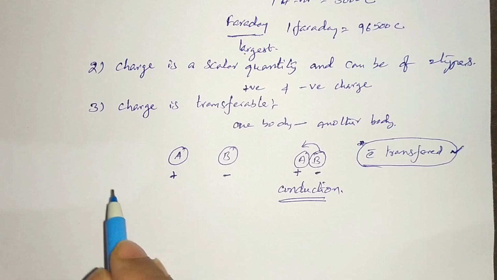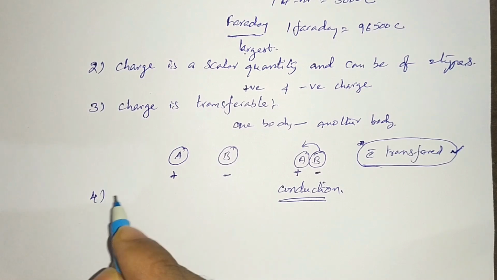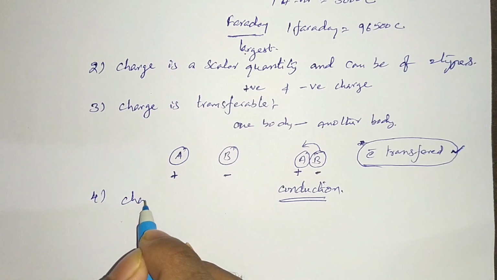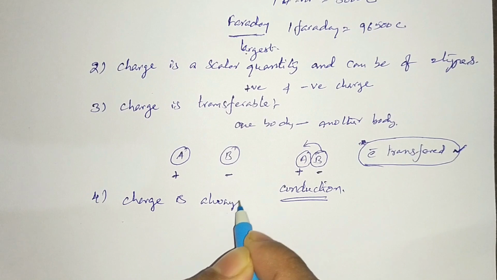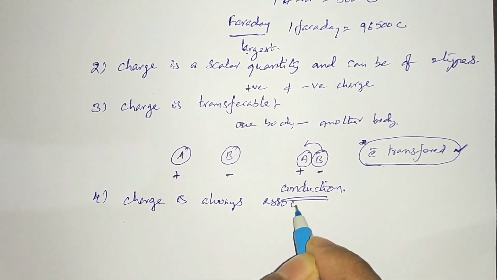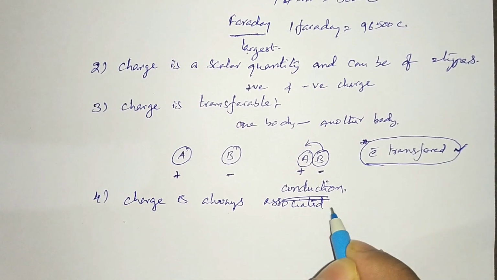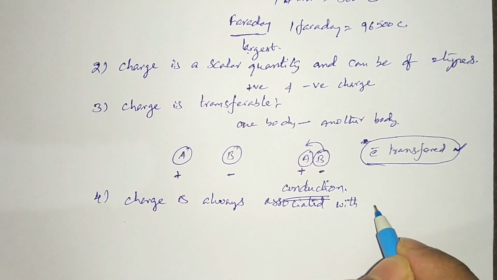The fourth one is that charge is always associated with mass.